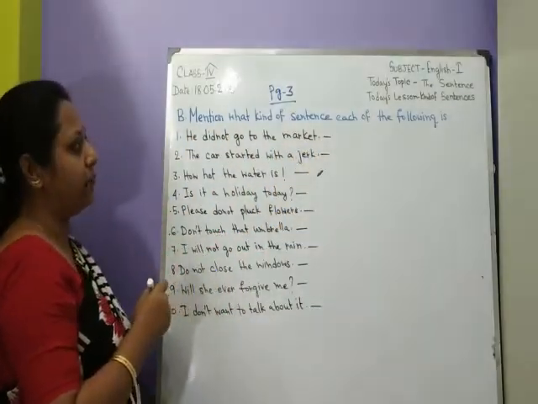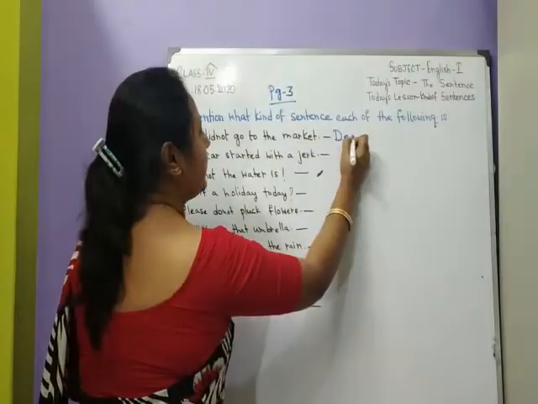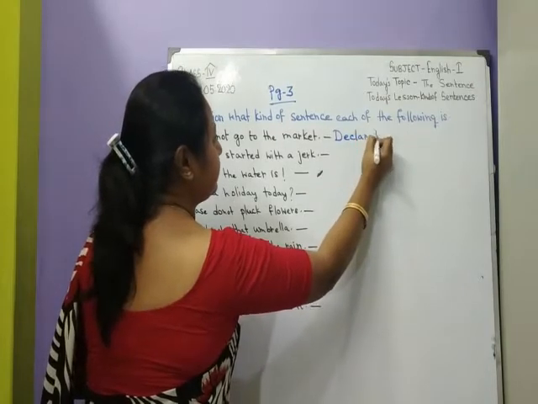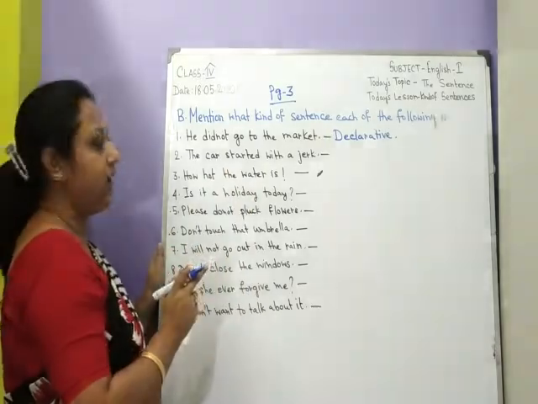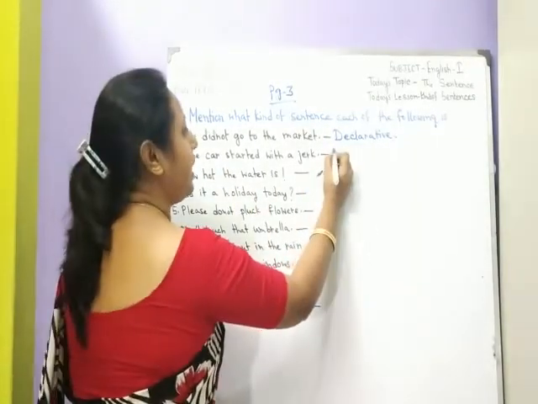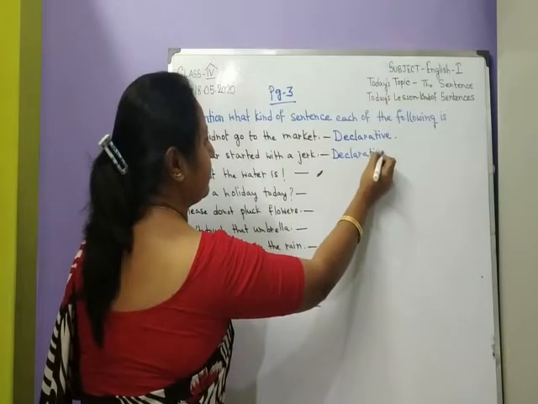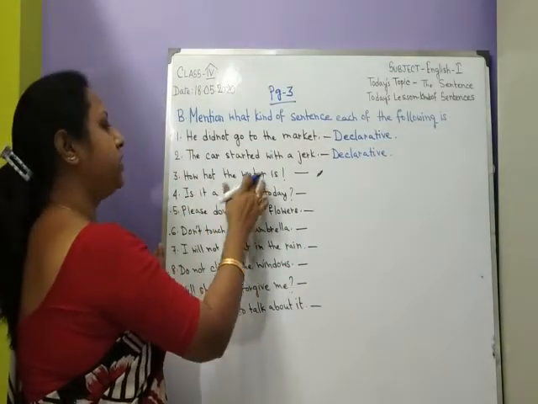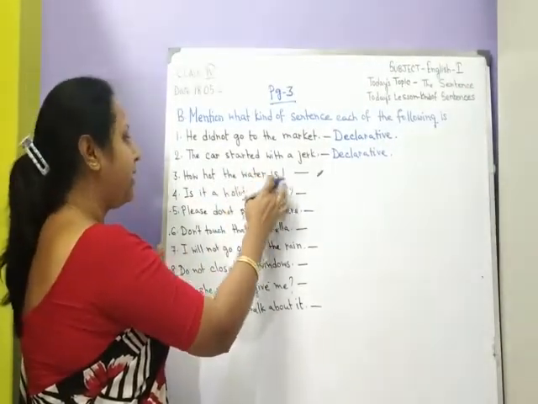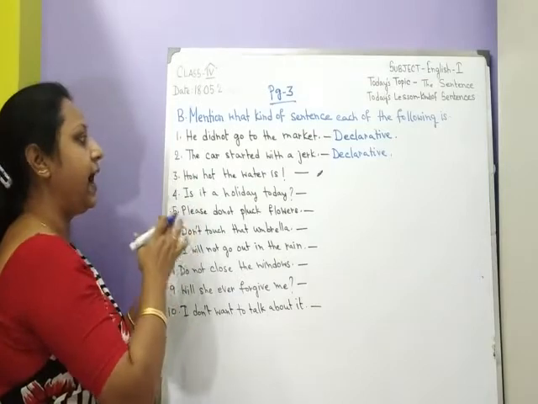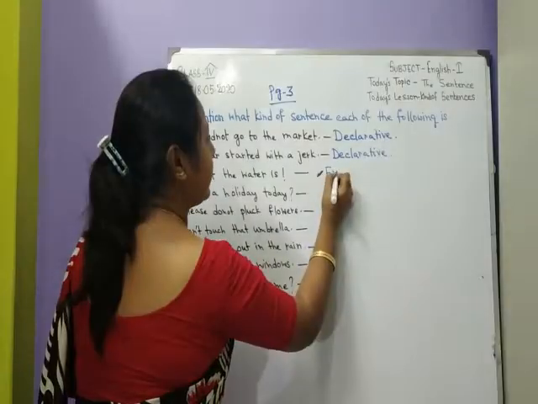He did not go to the market. It is a statement. So, it is a declarative sentence. The car started with a jerk. It is a fact. So, it is also a declarative sentence. How hot the water is. This sentence is ending with an exclamation mark, and it is also expressing a strong feeling. So it is an exclamatory sentence.